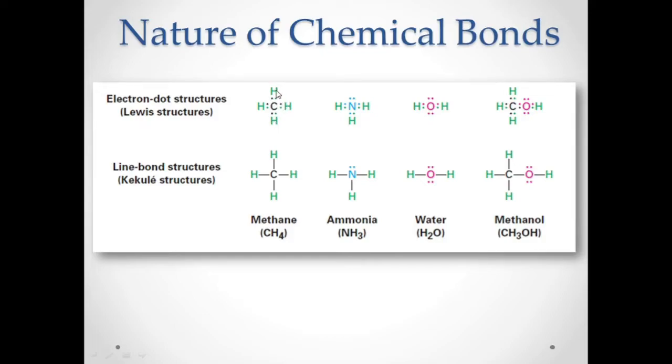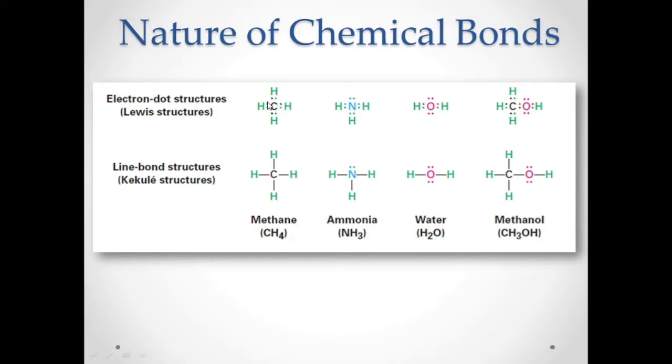Hydrogen is group 1, so it has only 1 valence electron. To represent the electron dot structures, or the Lewis structures, you just spread the electrons for carbon, that is a total of 4, and you connect the electron for hydrogen, which is only 1 valence electron. Remember that it should be an electron pair.